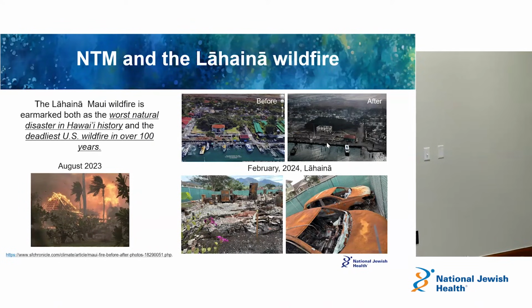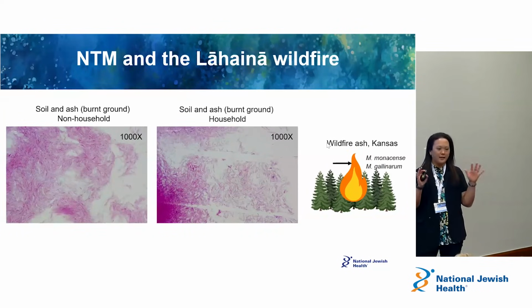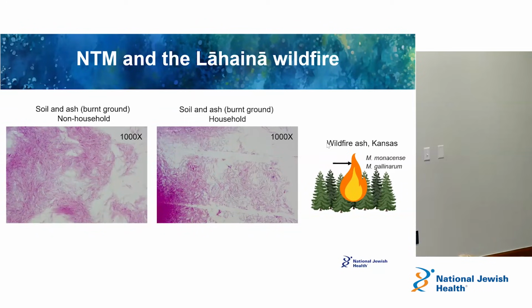And it was crazy. It was the biggest wildfire in US history as well. Lahaina was really pristine before the fire, and now it's completely gone, right? That whole area is gone, and still to this day, it is recovering. But what we did was we partnered with the local communities in Hawaii. We went in and sampled wildfire ash and soil within this wildfire area.